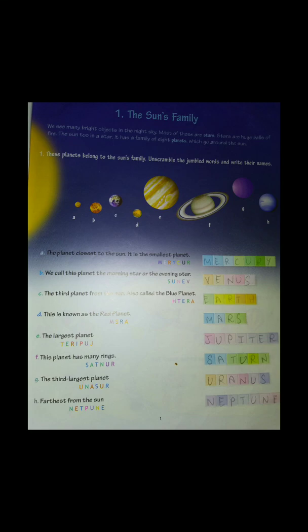Now I tell you one more thing, that earlier we used to have a planet named Pluto, which was counted among the planets, and that's why there were 9. The solar system had 9 planets, but not now. Now it has only 8 planets because Pluto was so far away, and after research it was found that it is a dwarf planet. Dwarf means it is a small copy of a planet, but it doesn't have the qualities of a planet.